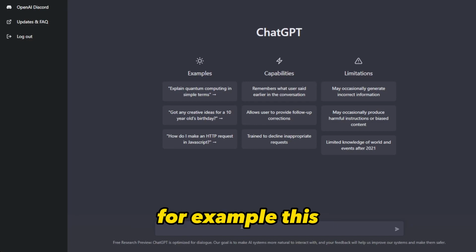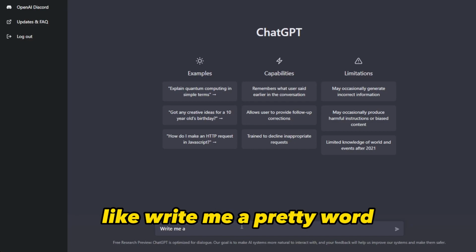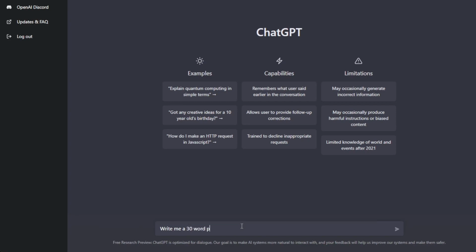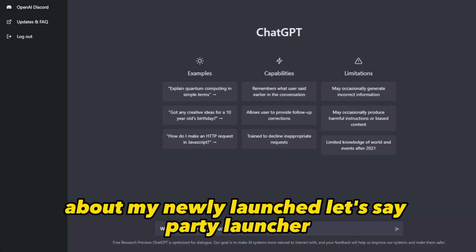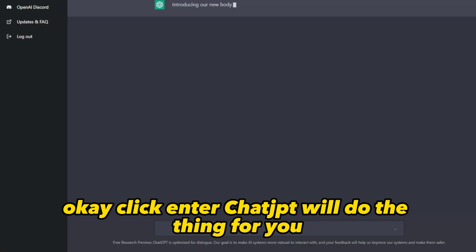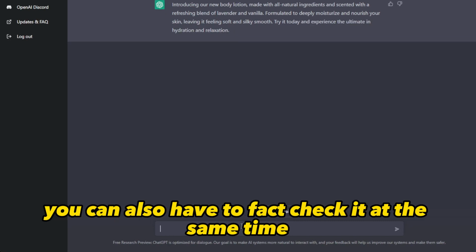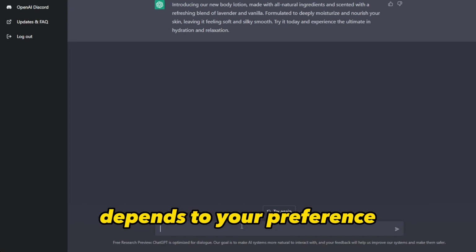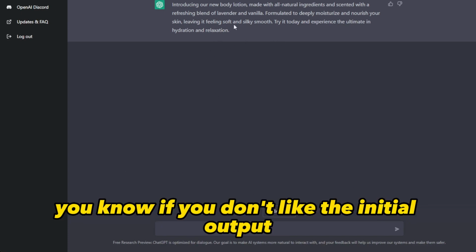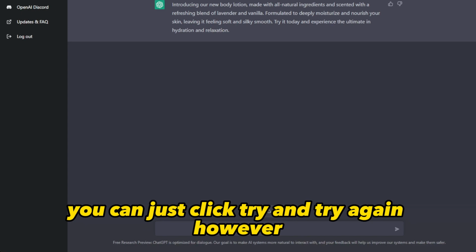So how we do that is, for example, we go to ChatGPT and type, write me a 30-word product description about my newly launched, let's say, body lotion. You click enter, and ChatGPT will do the thing for you. You can just edit it, customize it, and also fact check it at the same time, depending on your preference. If you don't like the initial output, you can just click try again.